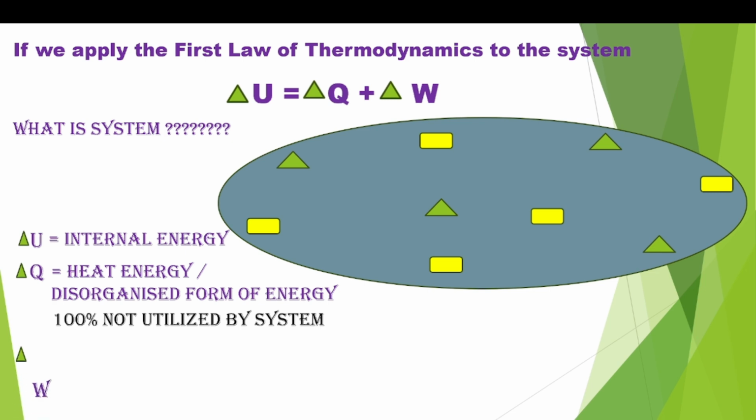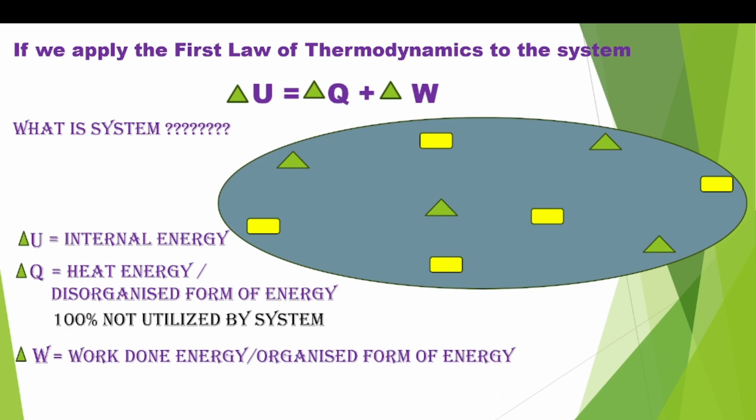system. And another term is delta W, that equal to change in work done or work done energy. This is work done energy and it is organized form of energy. So whatever the work we have done, that is 100% utilized. So it is 100% utilized by the system.